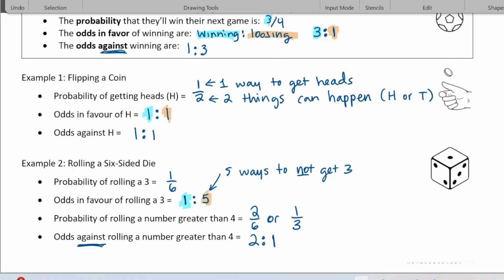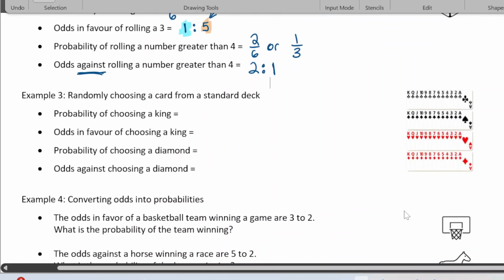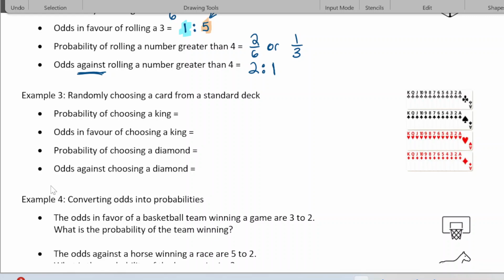Okay, let's do some card questions. Randomly choosing a card from a standard deck. I have the standard deck here again. Remember, there's 52 cards total. Probability of choosing a king. So there are, I'm just going to circle them, 4 kings in a deck out of 52 cards total. If you reduce that by dividing by 4, you get 1 out of 13. That means there's one way to get a king, one king, and 13 total. So there's 12 cards that are not kings.